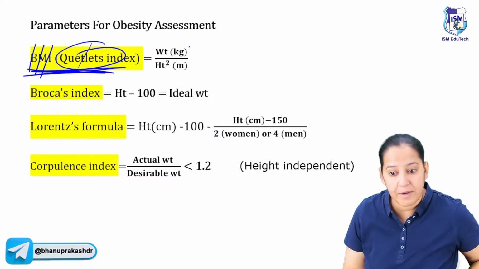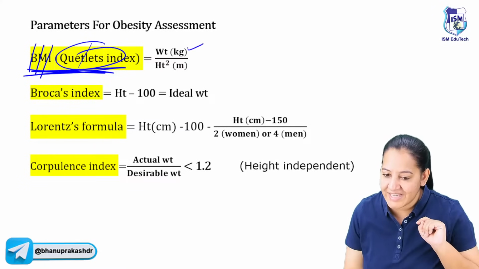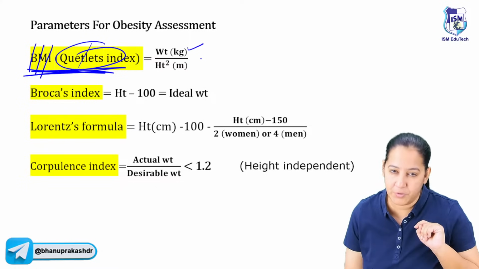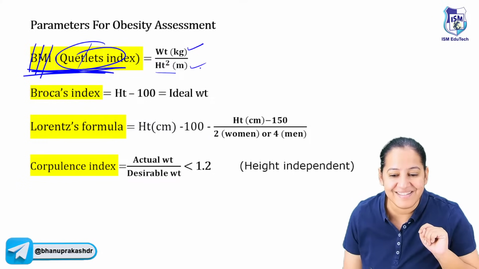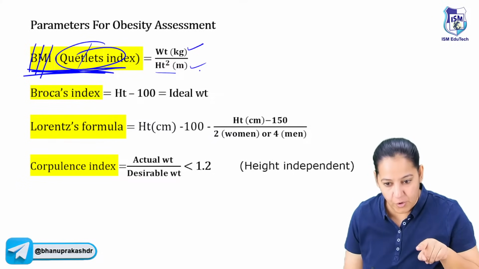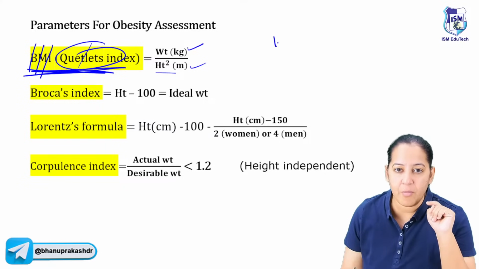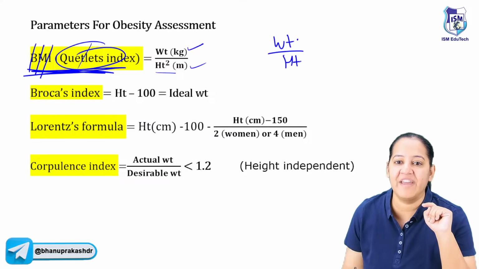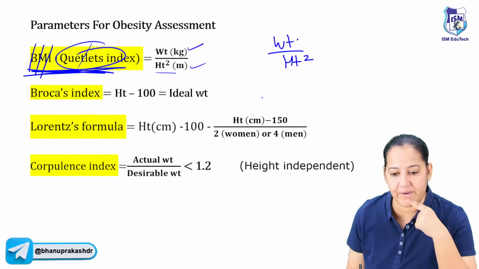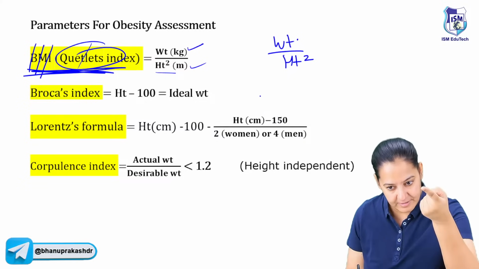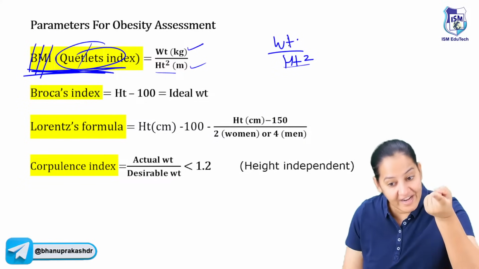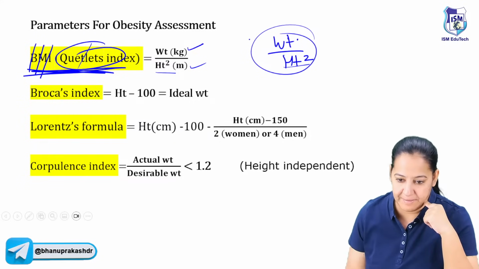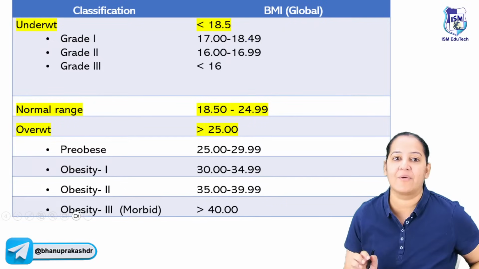You can calculate your BMI right now. Do you know your weight in kg? Not in pounds. Do you know your height? Not in feet, in meters. If you know it, calculate it right now. The formula is weight upon height square. Write your weight in kg and height in meters and square the height. So weight upon height square, you can calculate your BMI. This is how we calculate BMI.